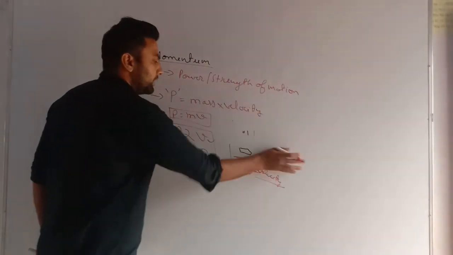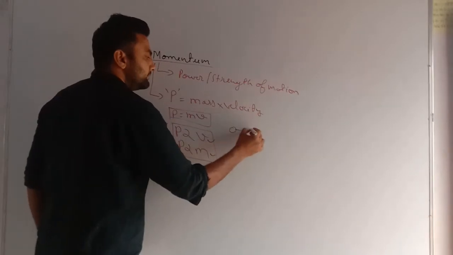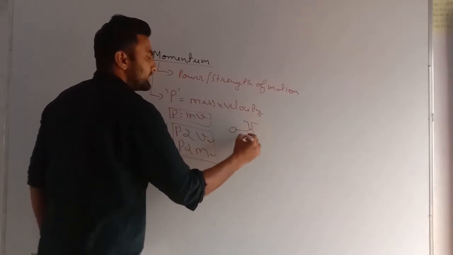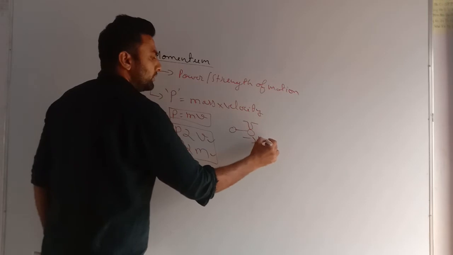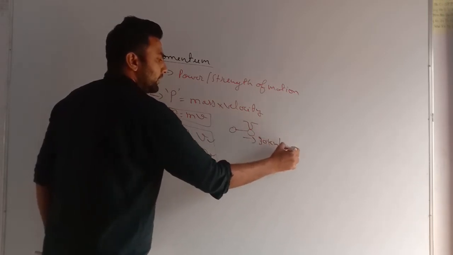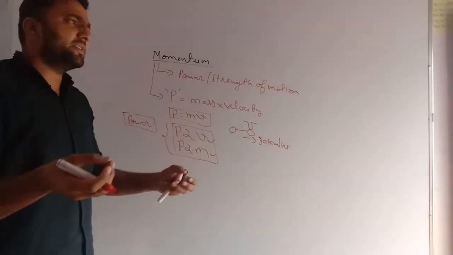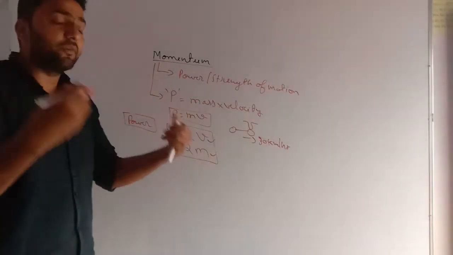For another example, if a bicycle is coming with a speed of, let's say, 30 km per hour and it hits you, you will not face any serious injuries.